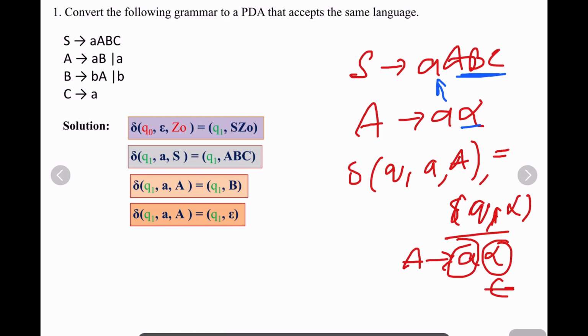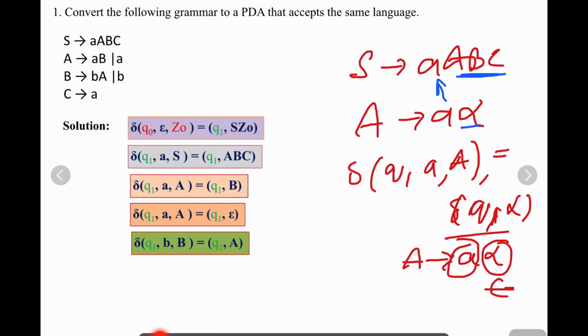Similarly, you can also write B gives bA or b. How to write this? Delta of Q1 comma small b, B, because B is producing bA, and in place of alpha we have A. Q1 remains the same. In Q1 only, you are pushing all these elements onto the top of the stack.